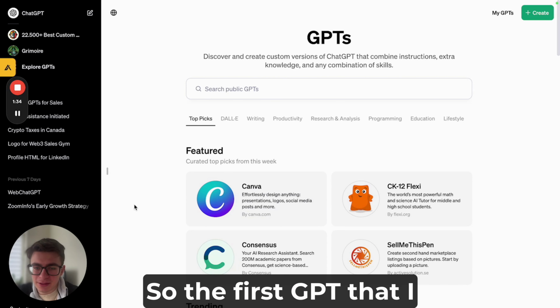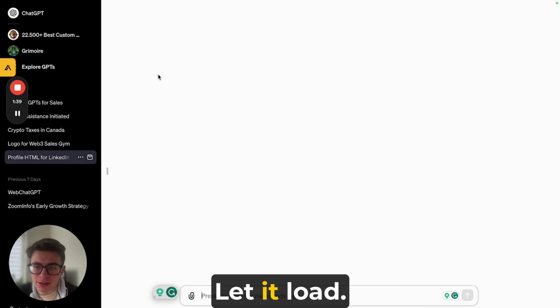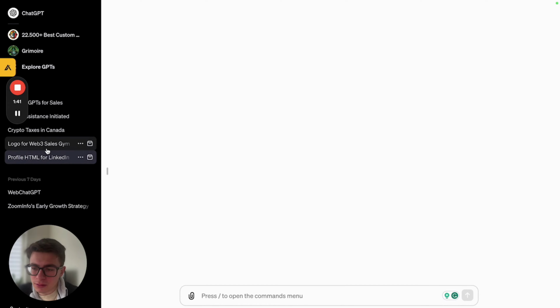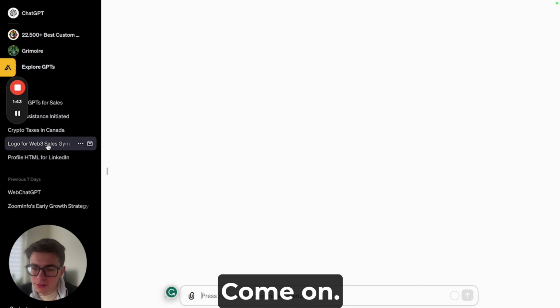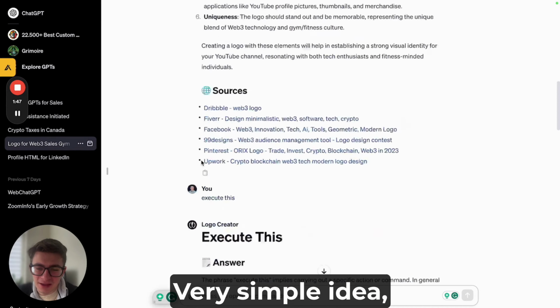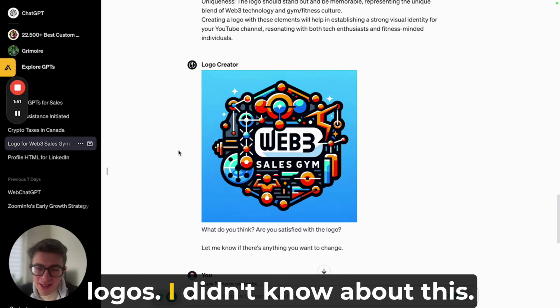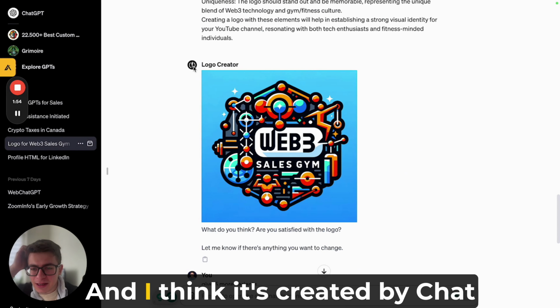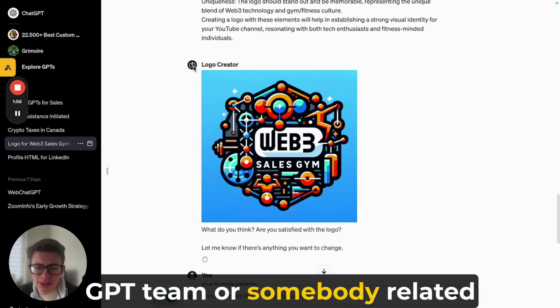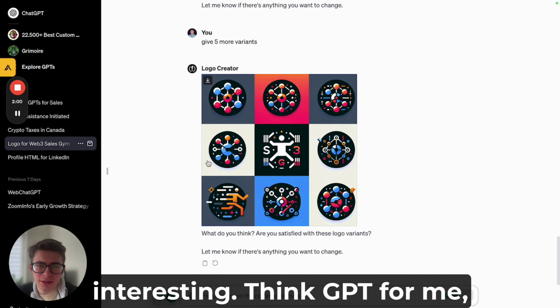So the first GPT that I found that is very, very cool is called, let it load. Come on. Yeah, shoot. Okay, let's start with the second one. It's called Logo Creator. Very simple idea, very easy idea. Ability to create different logos for you. I didn't know about this, and I think it's created by the ChatGPT team or somebody related to the ChatGPT team. So it's a pretty good and pretty interesting GPT for me.